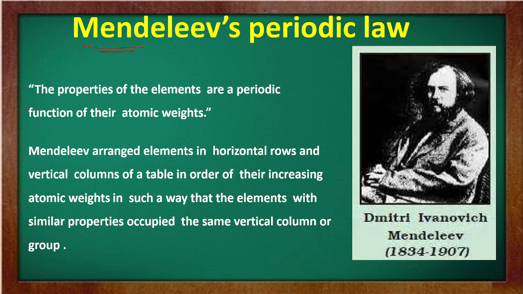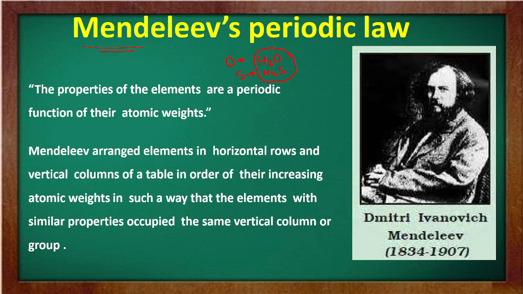In general, or in particular, Mendeleev relied on the similarities in the formulas and properties of the compounds formed by the elements. Means he also considered that if an element is reacting, suppose we know that when oxygen reacts with hydrogen it forms H2O. Similarly, when sulfur reacts with hydrogen it forms H2S. So he saw this pattern also, the pattern of the compounds formed by the elements, and depending on this also he arranged them.